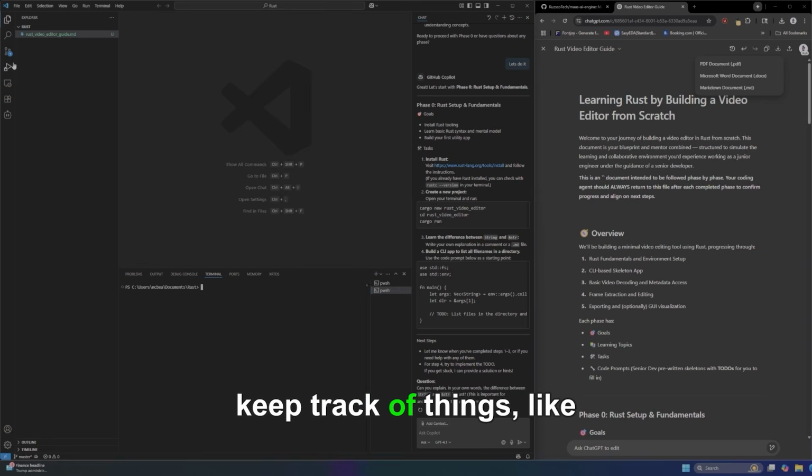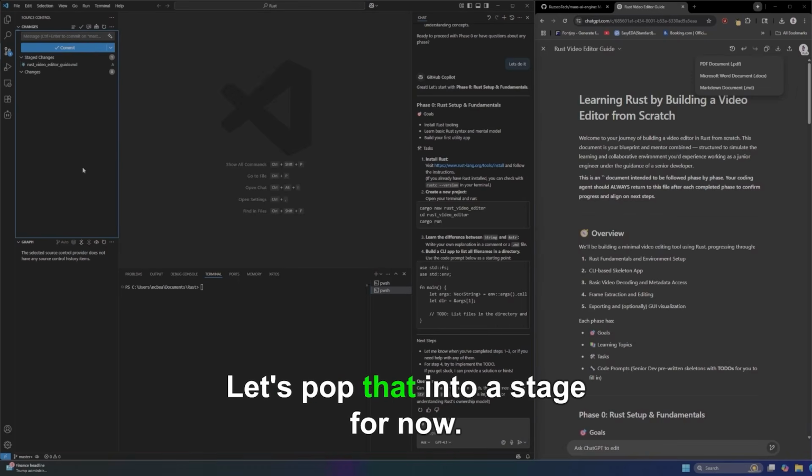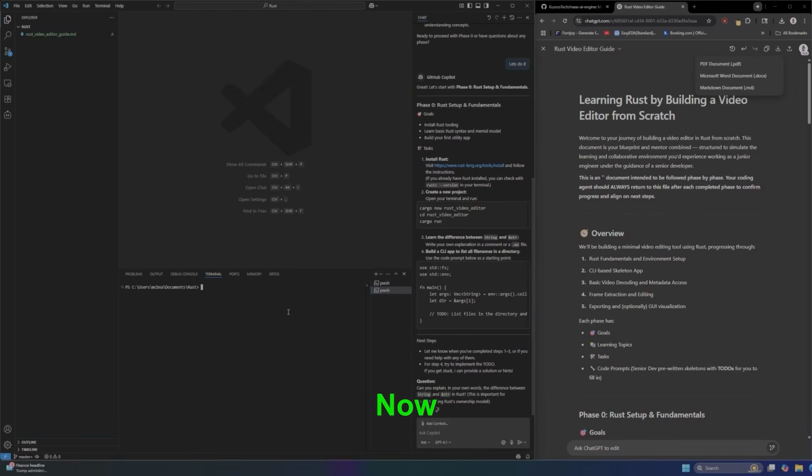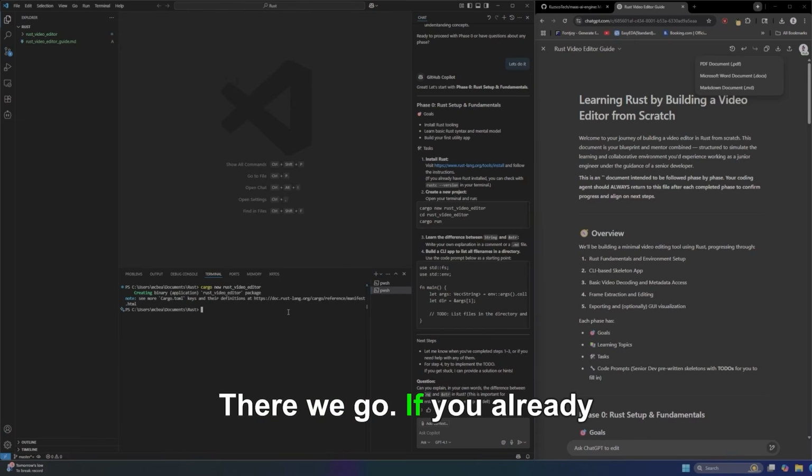That way I can keep track of things. Like this guy right here. Let's plop that into a stage for now. Now we're gonna do cargo new rust-video-editor. So we're creating a video editor. There we go, if you already have Rust installed.